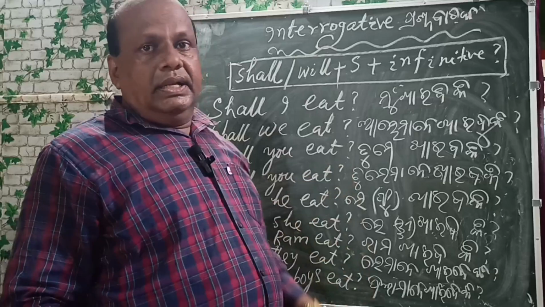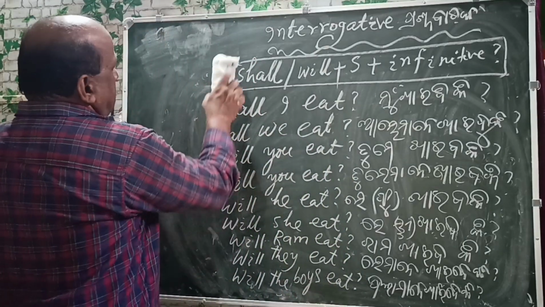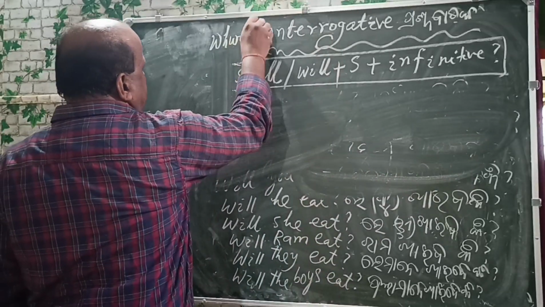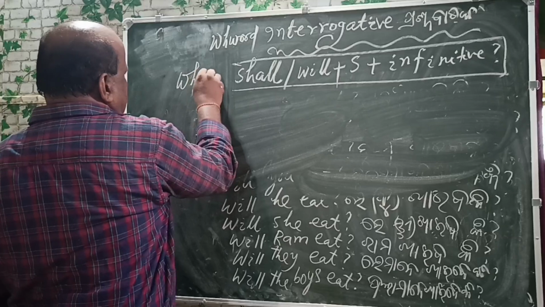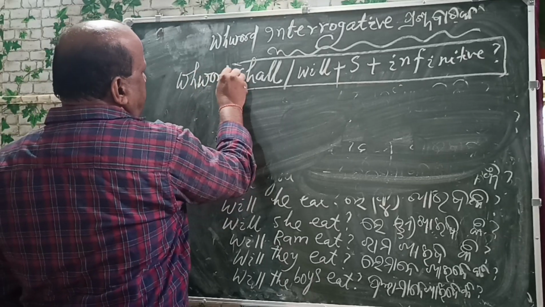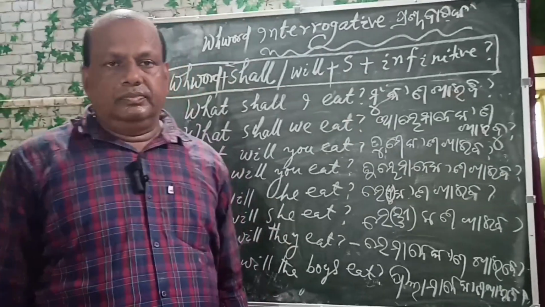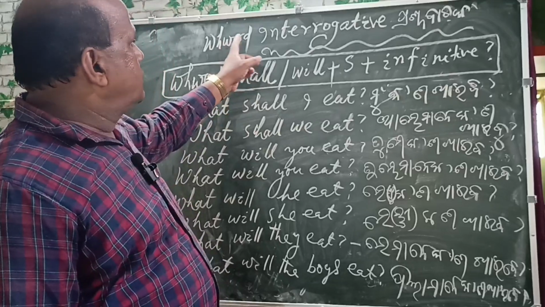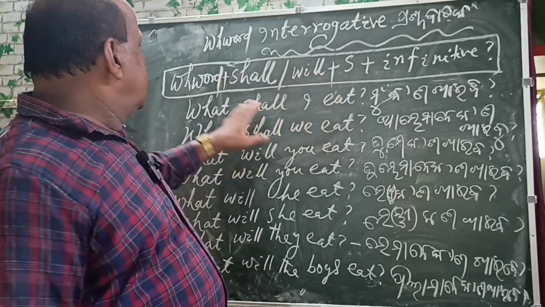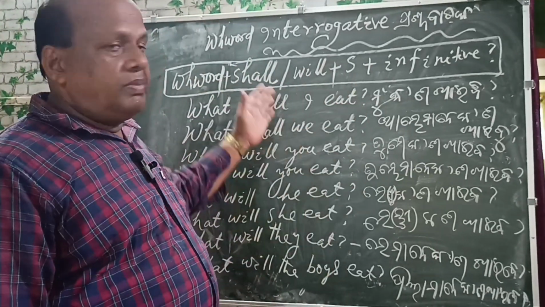I am writing the wh-word questions. Now you see the pattern. The pattern is the wh-word plus shall or will plus subject plus infinitive. Now this is the wh-word interrogative frame of the simple future tense.